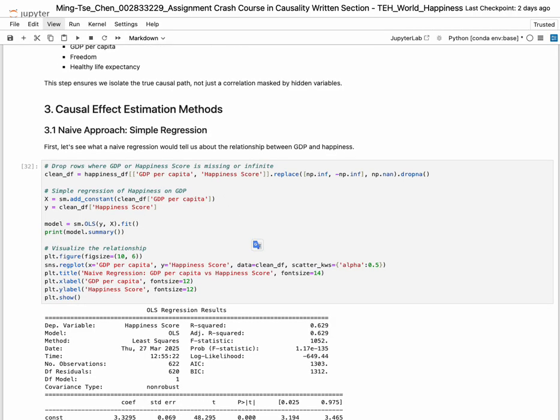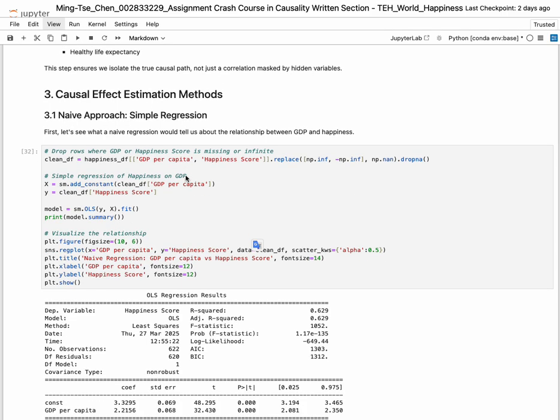And now for the third part, causal effect of GDP on happiness. I dived into the causal effect of GDP on happiness. I start with a simple linear regression using only GDP per capita to predict happiness score. The result is what I call the naive estimate.